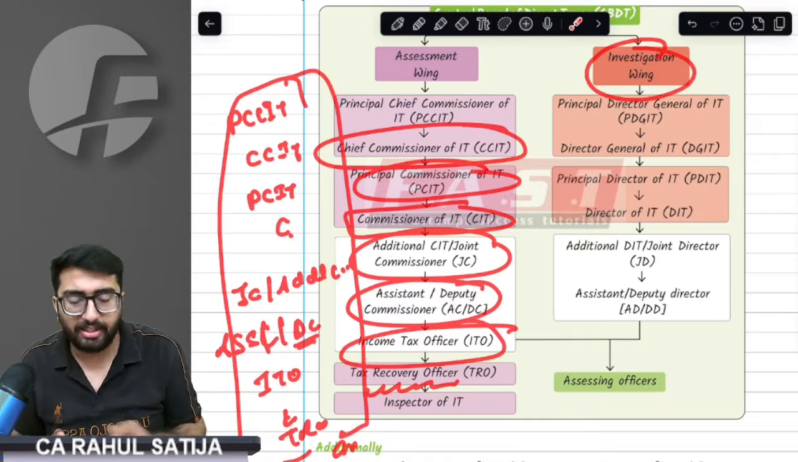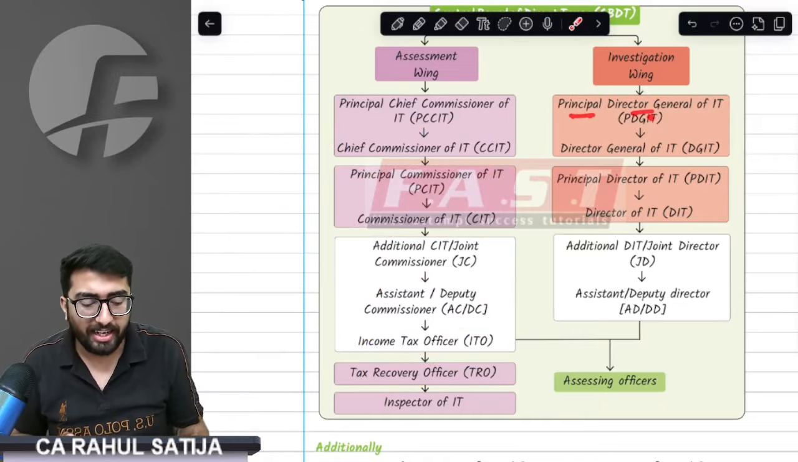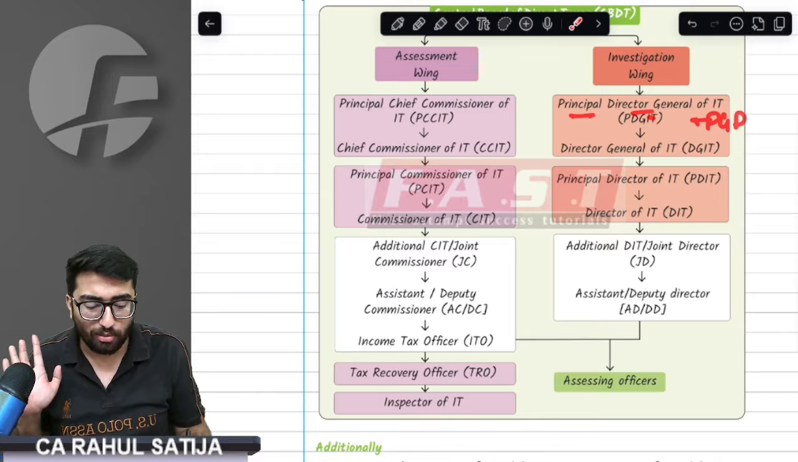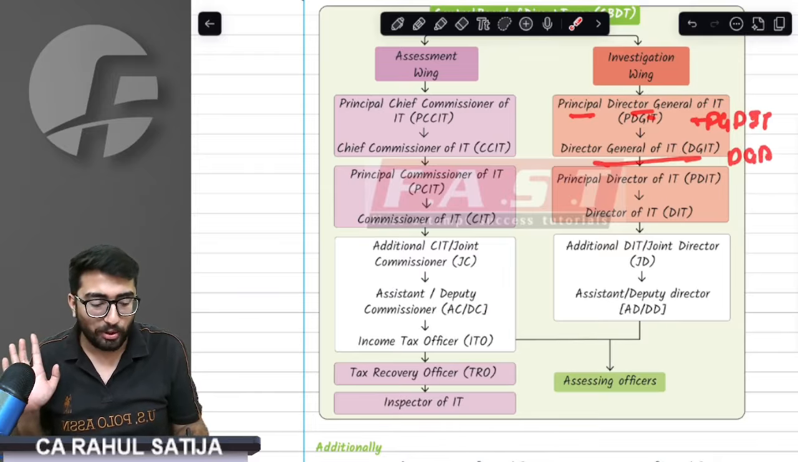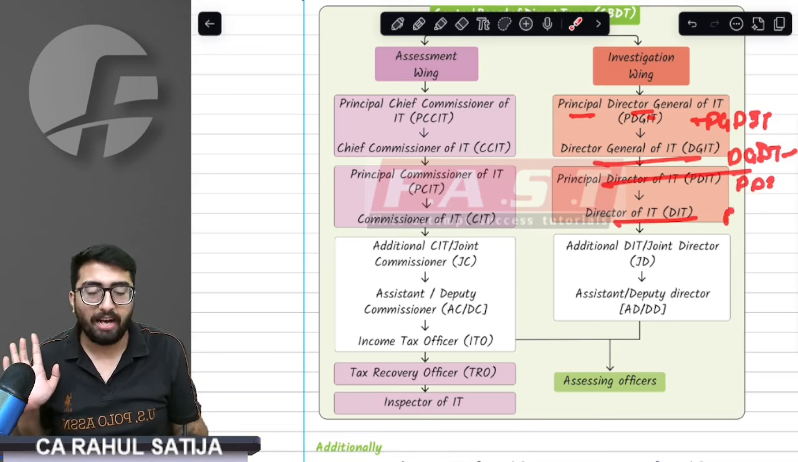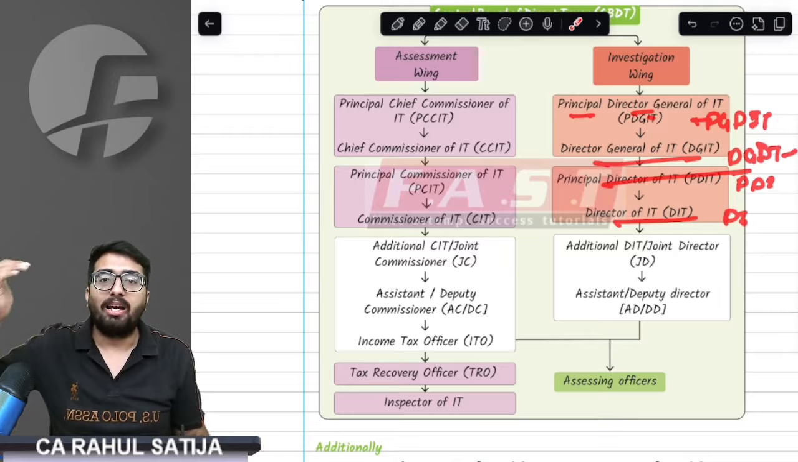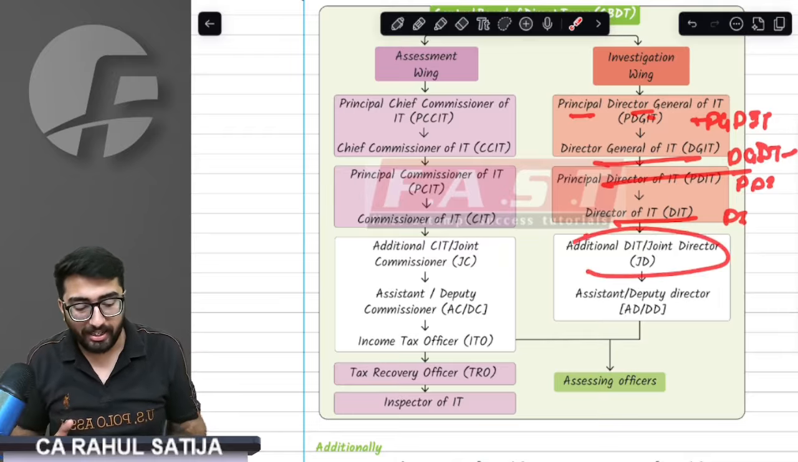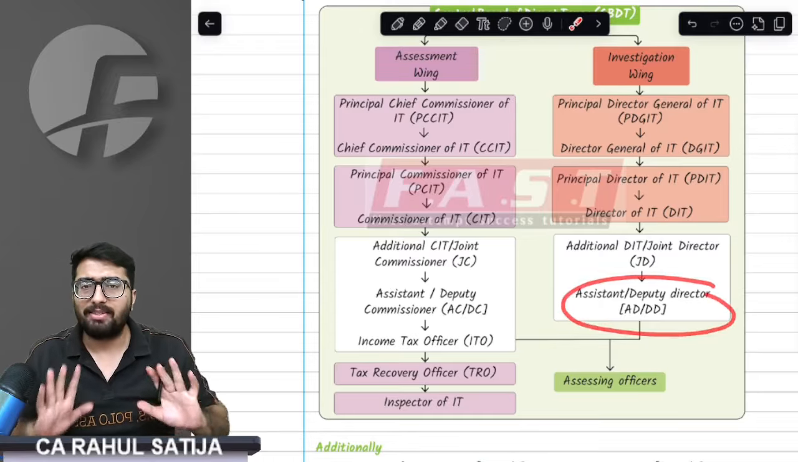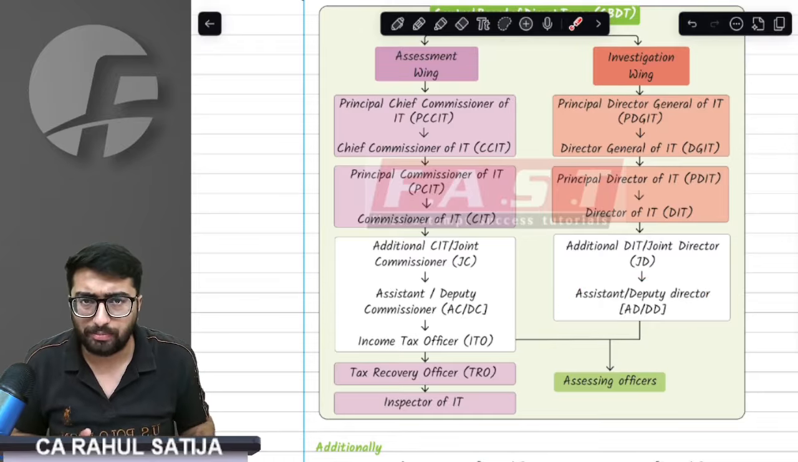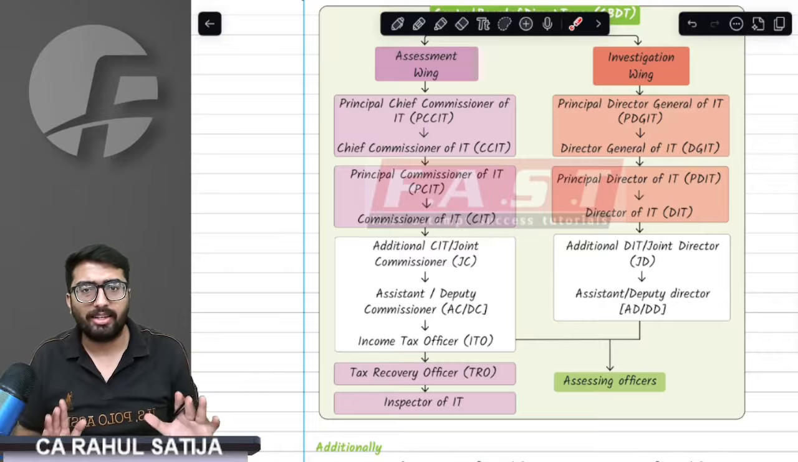Likewise, we have the hierarchy of the investigation wing, that is PDGIT, the Principal Director General. This is the topmost in the investigation wing. Then we have DGIT. Below which we have PDIT and below which we have Director. Going further down, we have Joint Director and Additional Director. At last, we have Assistant Director and Deputy Director. I hope it is very clear. It is not that difficult.